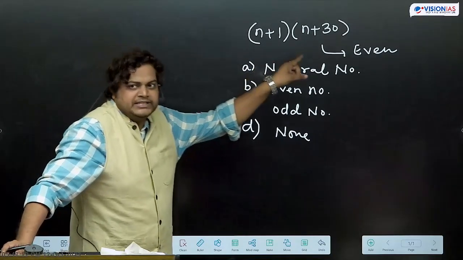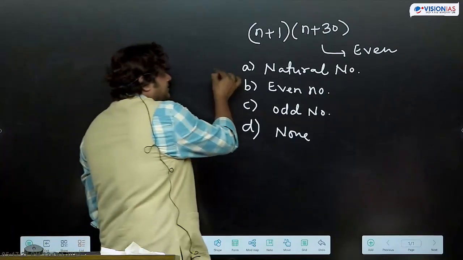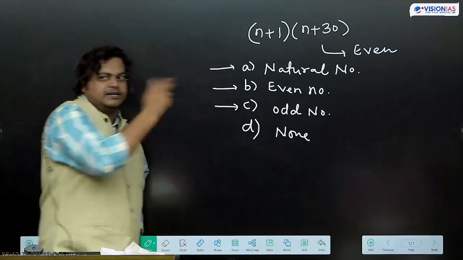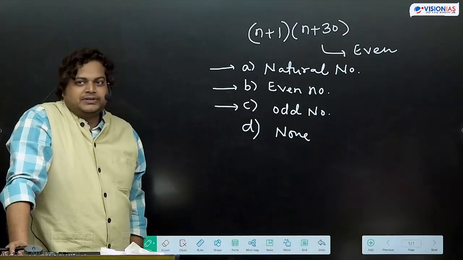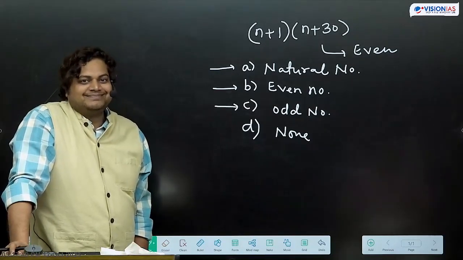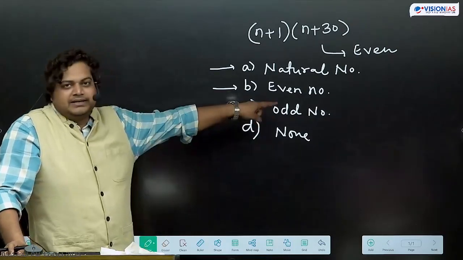The question is, for which value of n is (n plus 1) multiplied by (n plus 30) always even. It is an always condition. So n will be natural number, or even number, or odd number, or none of them? Even number? Sure? Even number will be the answer? Not sure? So we have odd number and natural number.